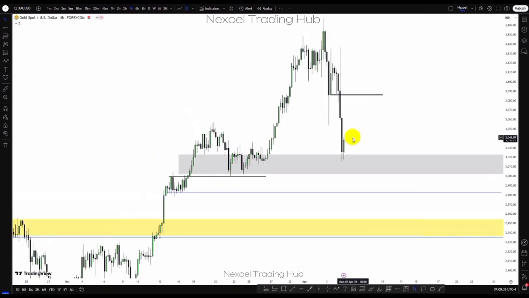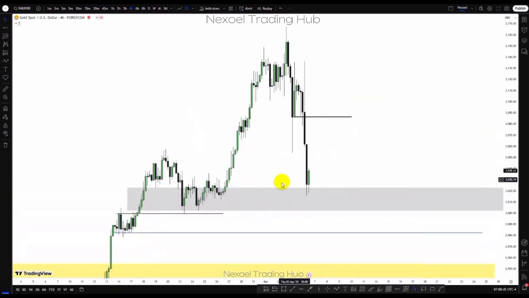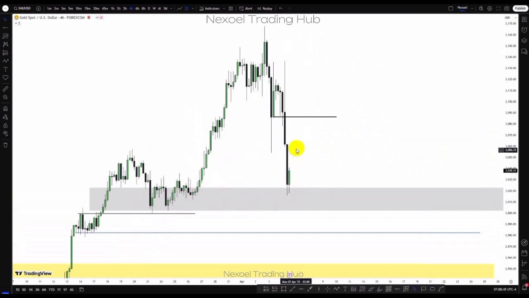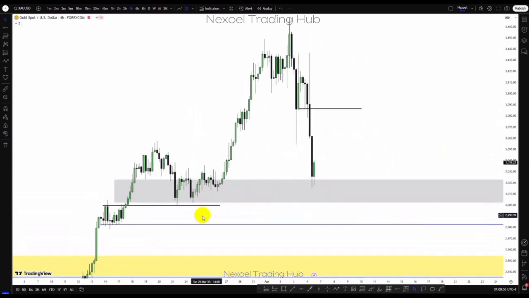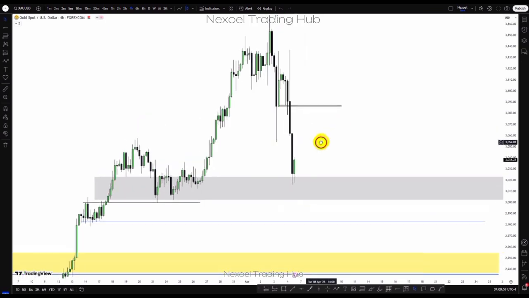So if price doesn't really respect here for a strong bullish movement, then we could still see a bullish reaction from this zone here. Price may give us a bullish reaction to trade to the upside into this zone, and then we could see price continue bearish to the downside to take out the sell side liquidity, mitigating this fair value gap zone, and then we have the bullish movement to the upside.